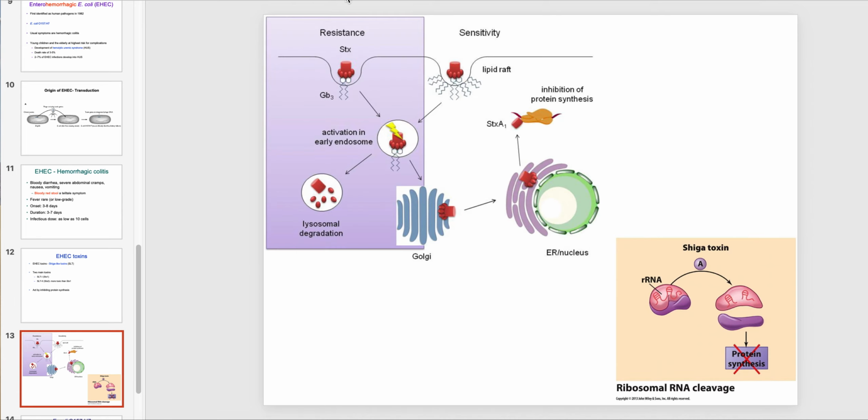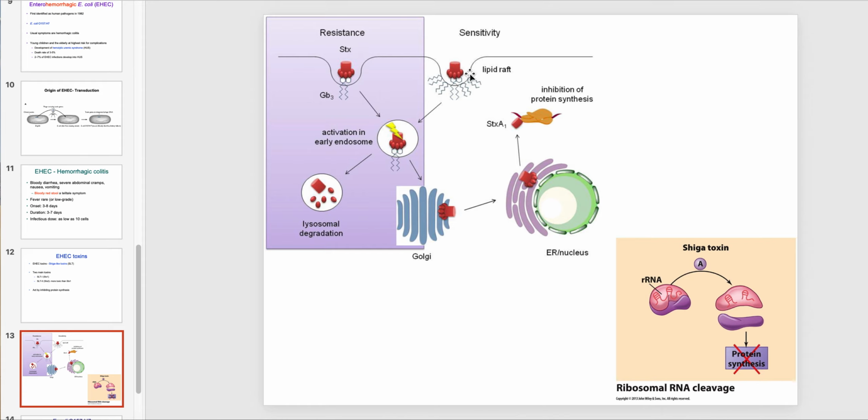So this is just showing you a little bit about resistance and sensitivity. Animals like cows are probably the reservoir where these deadly bacteria live in the environment without causing symptoms. And cows probably have a natural resistance to them because if the microbes are in there producing Stx, these guys can activate the early endosome, which can then fuse with lysosomes to form a phagolysosome, and then this gets destroyed. The toxin gets destroyed, and then the microbe will get rid of it. So that's what happens in a resistant animal.